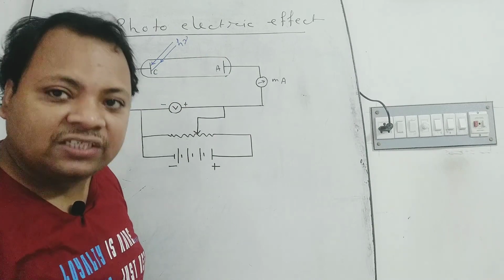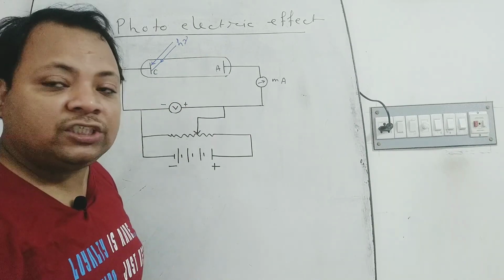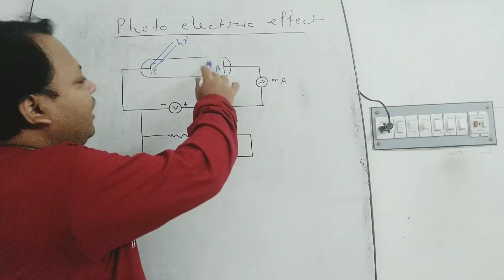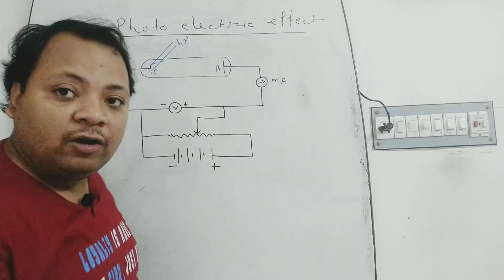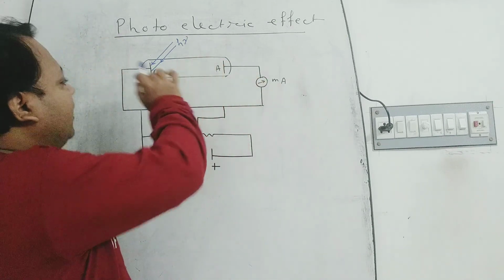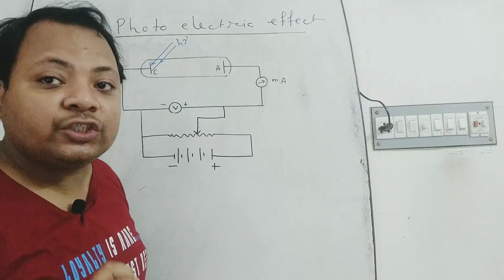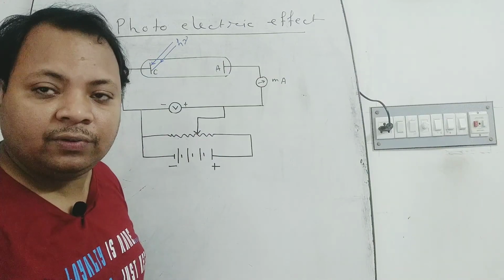This negative potential at the anode with respect to the cathode is known as stopping potential.